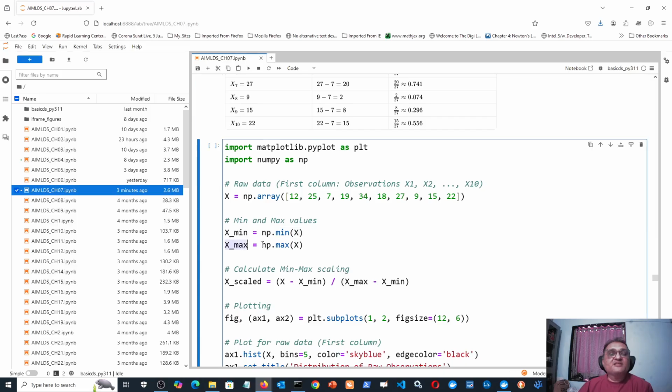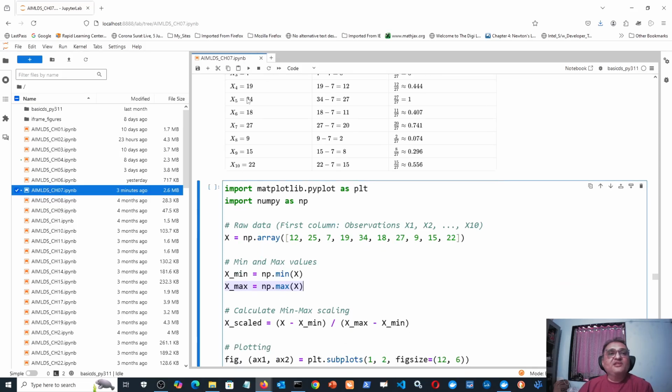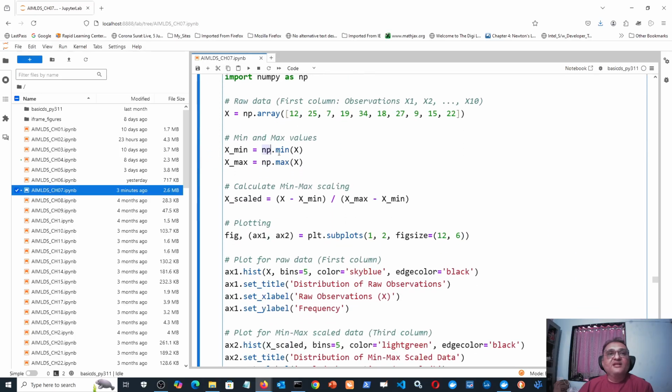Okay. Similarly x maximum is equal to np.max of x, where x is this whole array of all these 10 values. So what is the maximum value here? That is 34. So the result here would be 34, and the result above for x minimum would be 7.